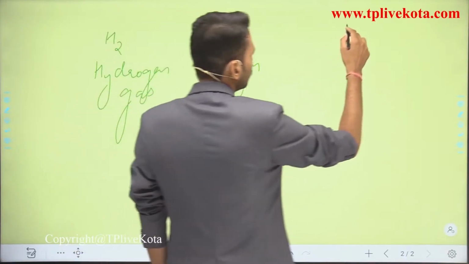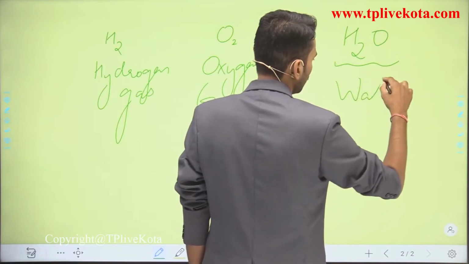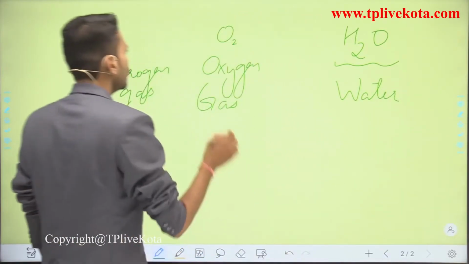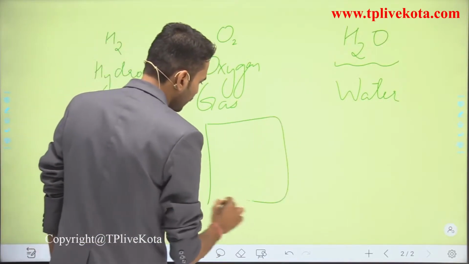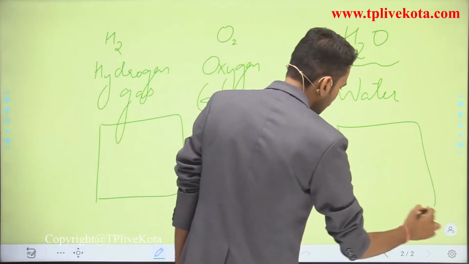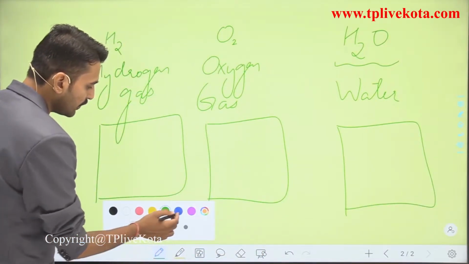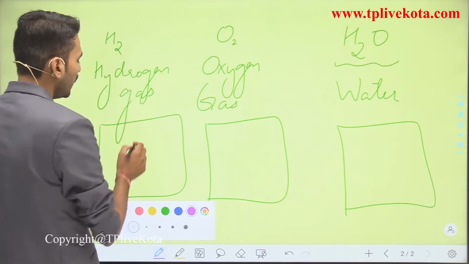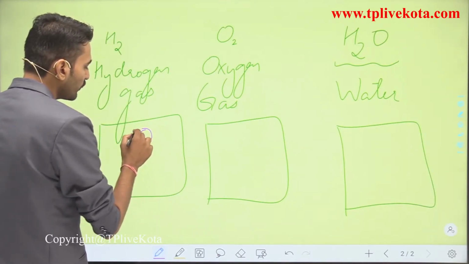While H2O is water. Putting all of these in different containers, let's see the particles present in them, or simply the shape of these particles. For hydrogen we will have 2 atoms of hydrogen.